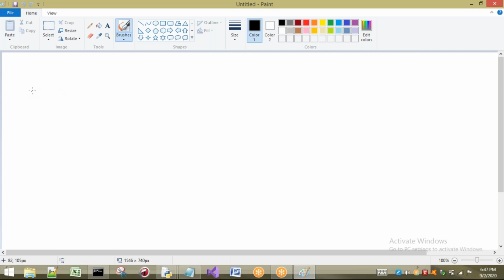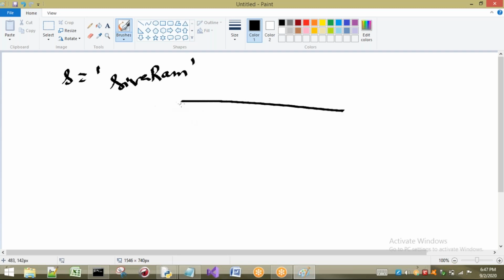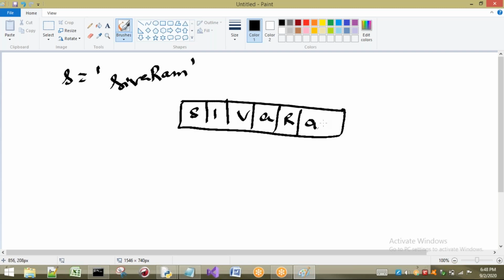Anyway, now the concept is, I will take one string, s equal to Shivaram, without spaces. This is my string. You already know that if you take it this way, S I V A R A M, the indexes go from 0 1 2 3 4 5 6. In this way minus 1, minus 2, minus 3, minus 4, minus 5, minus 6, minus 7. Already you know how to give the indexes.